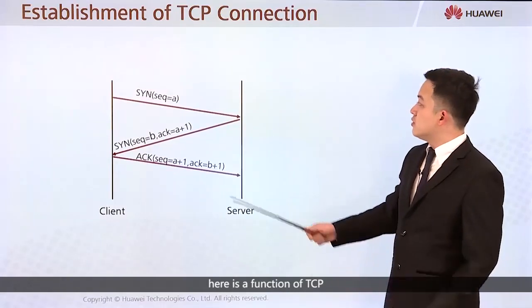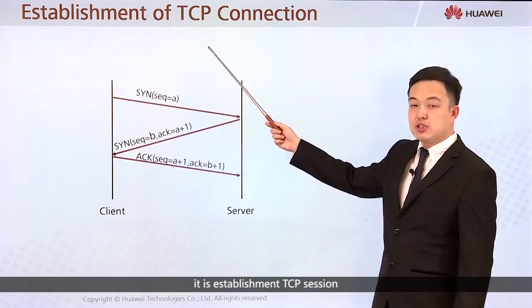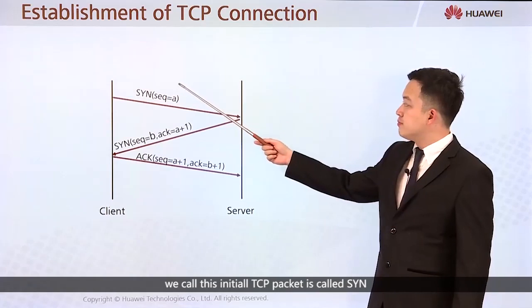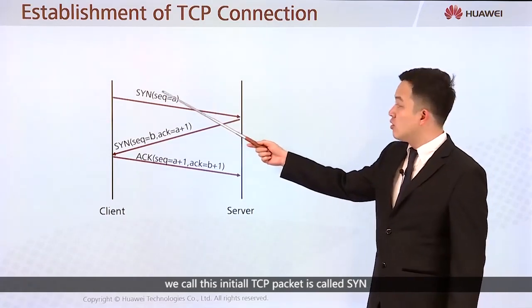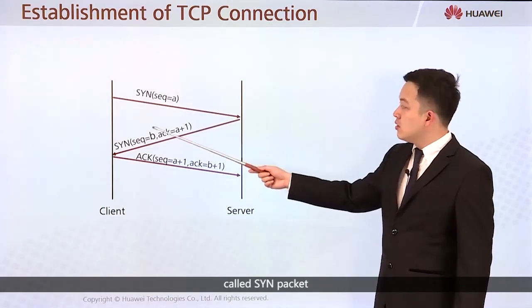Here's a function of TCP: the establishment of a TCP session. We call the initial TCP packet the SYN packet.